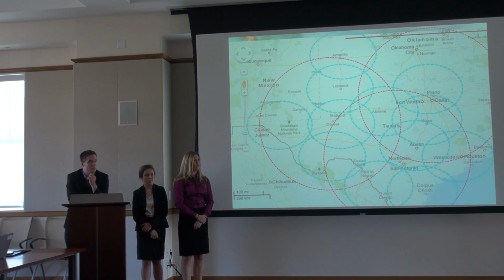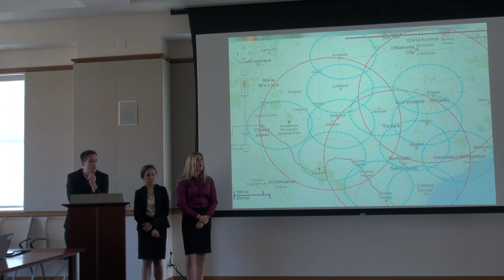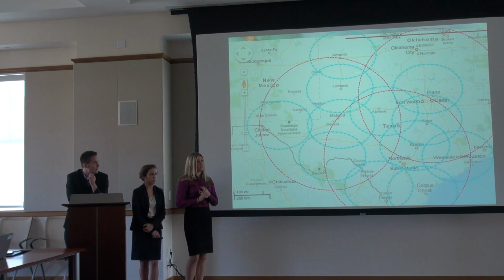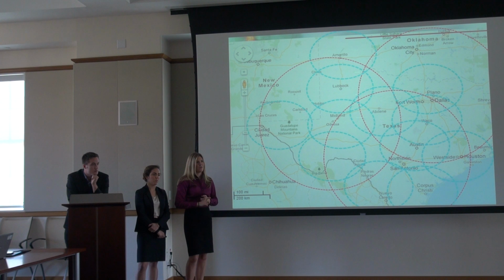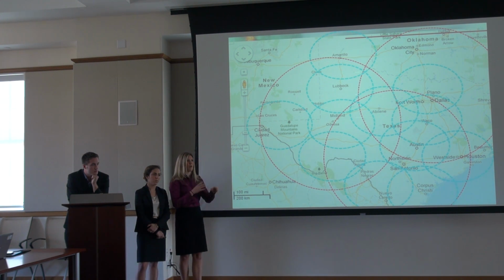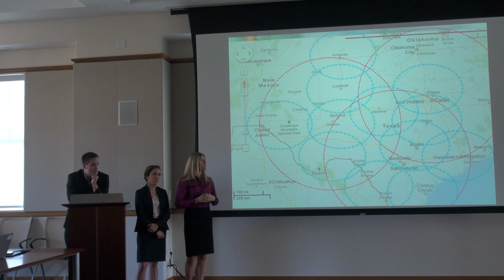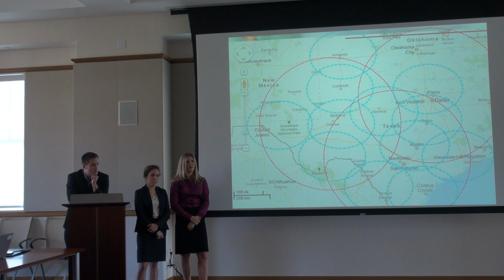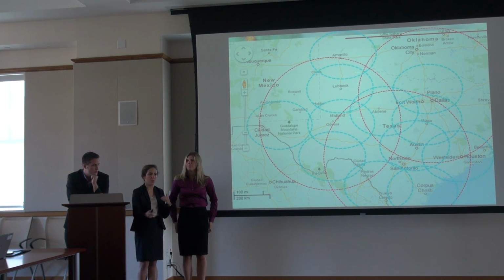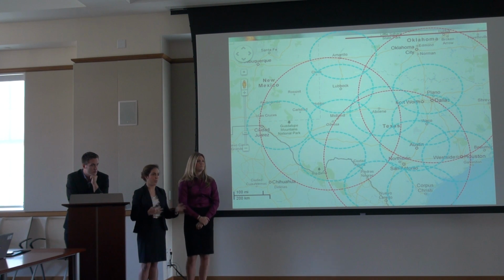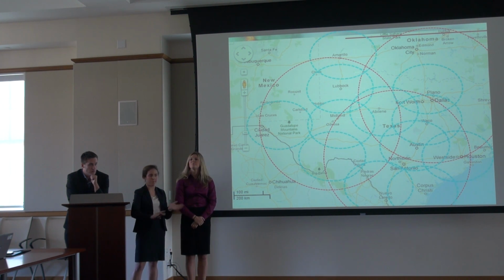So would every fire use all 12 planes? Is that the idea? Depending. For our simulation, we decided to use all 12 planes, and our simulation has them all dropping around at the same time. But if there's more than one fire, we can split them up, like 4, 4, 4. It just depends on the situation. We had the planes set up as binary variables, so we could turn off a certain number if we needed to, and assign them somewhere else if there was another fire. So they're on and off.